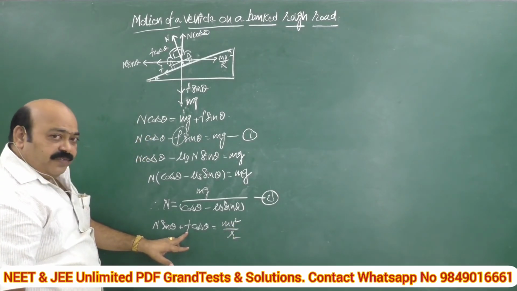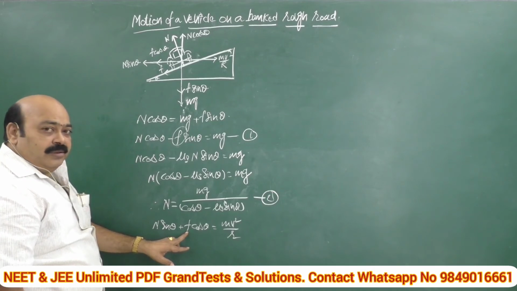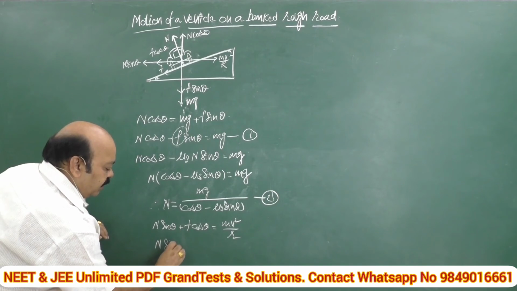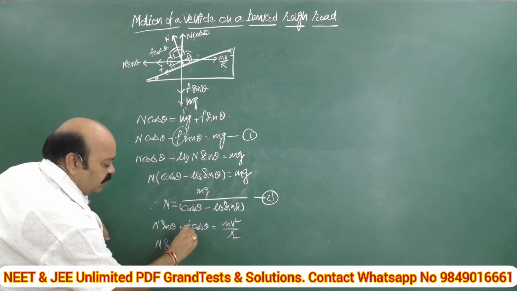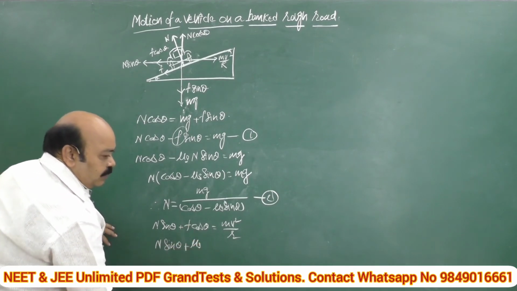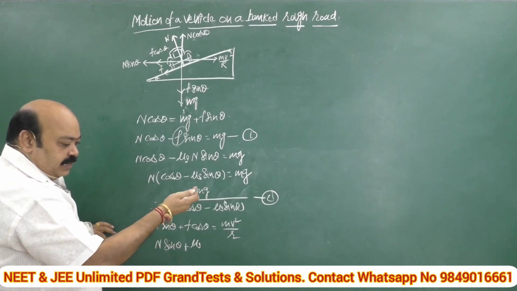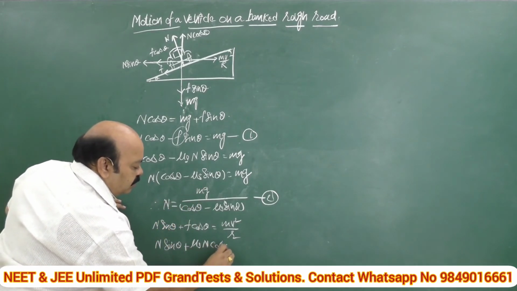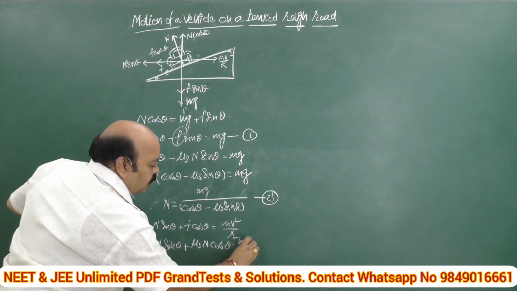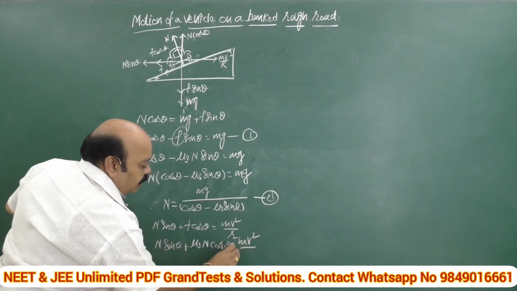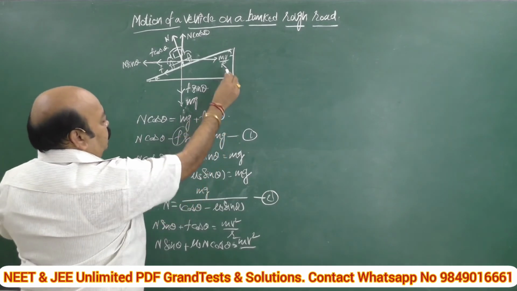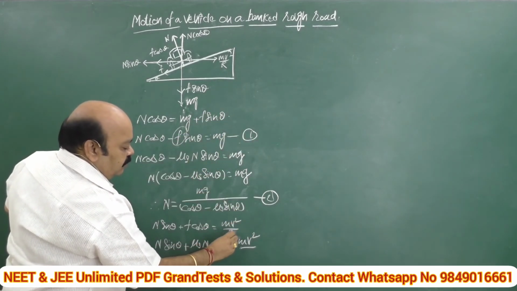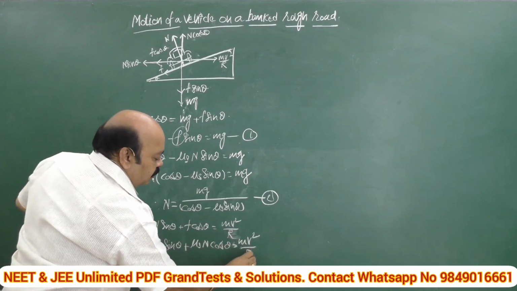What is the value of F? F is equal to mu N. Just substitute its value: it is N sin theta plus F, which is mu s (static friction comes into existence as it just tends to slide), into N cos theta, is equal to m v square by R. We used capital R, so it is correct to use the same symbol R.